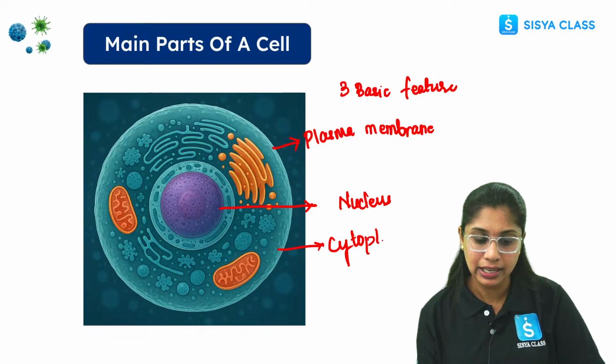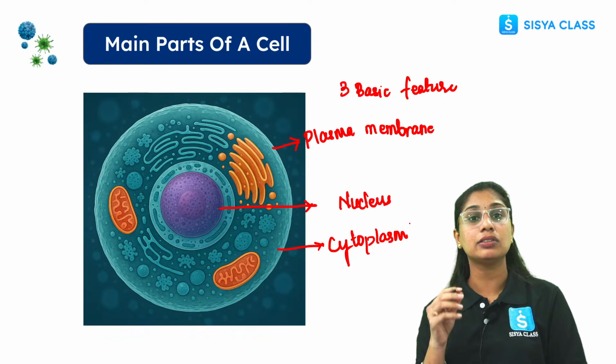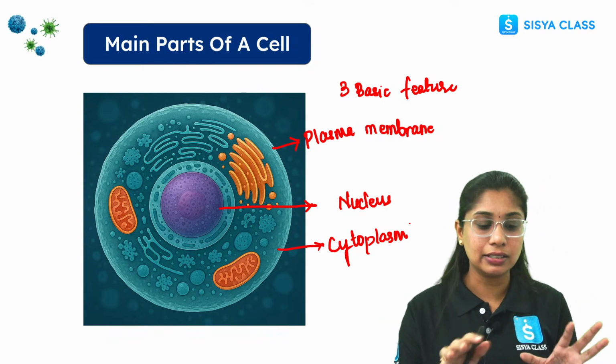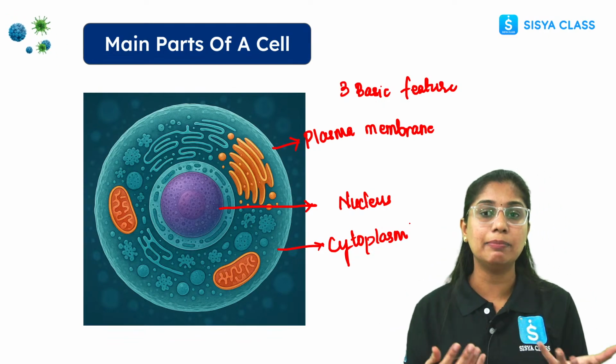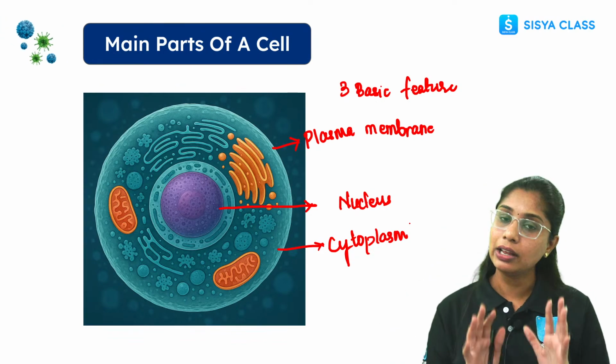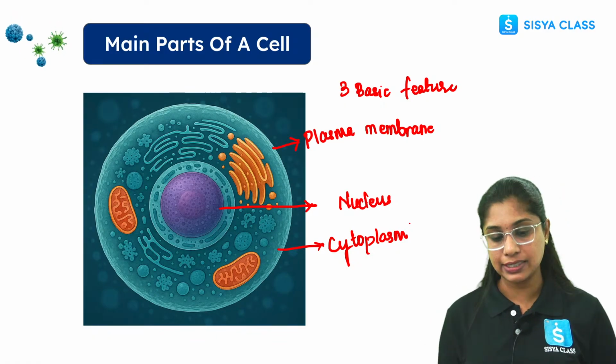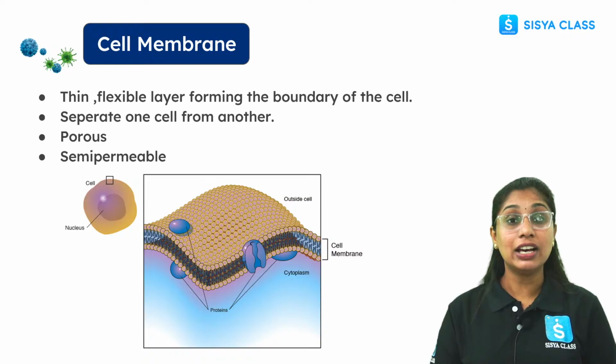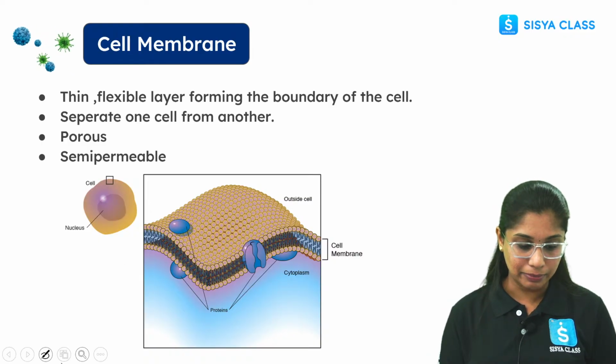Alright everyone, so these are the three basic features of every cell. Now yes, there are various other things beyond this, like outside the plasma membrane we have the cell wall, we will discuss that, okay? But every cell has these three basic features, right? So the first one here, we have the cell membrane, alright?